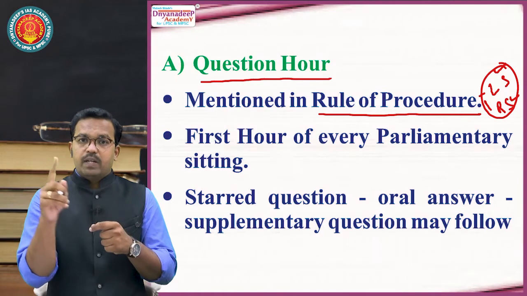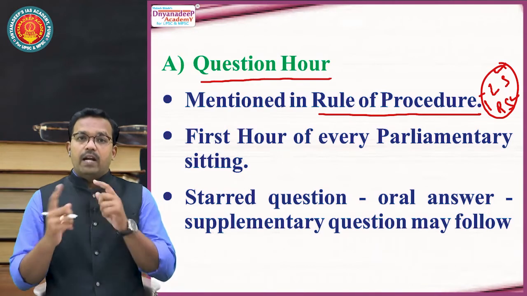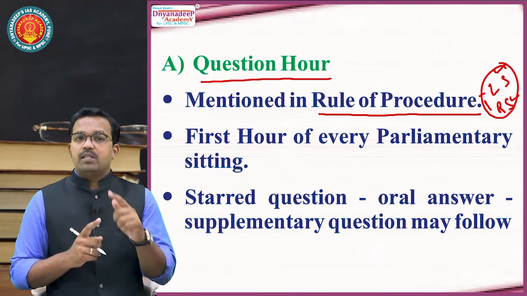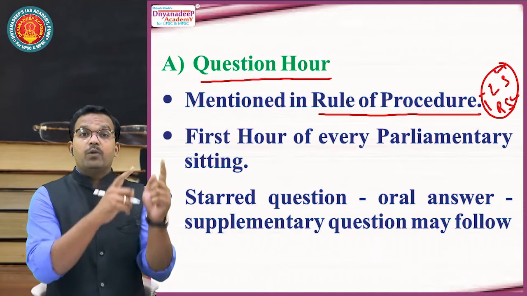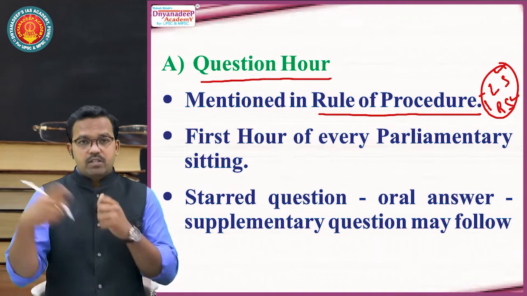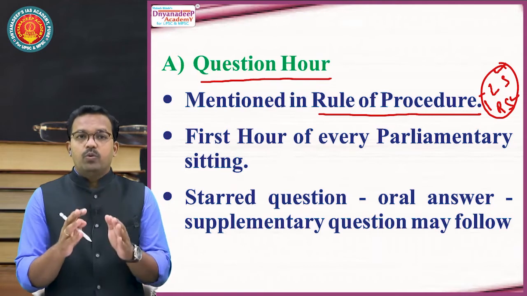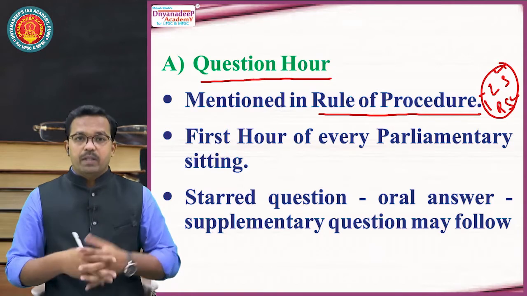So a question asked by a single member is like a question asked by the entire house. And when that minister is replying to that question, the minister is not replying to that single person. Here the minister is replying to the entire house. That's why whenever a member asks a question, he says, Honorable Speaker Sir, Speaker Madam, through you, I want to ask this question to the Finance Minister: why is there a slump in GDP?